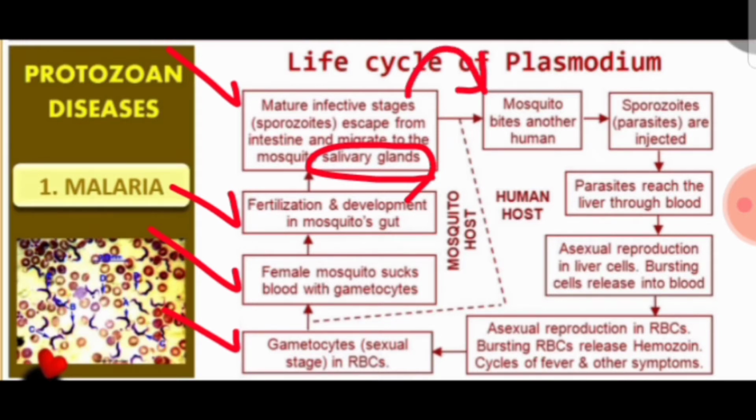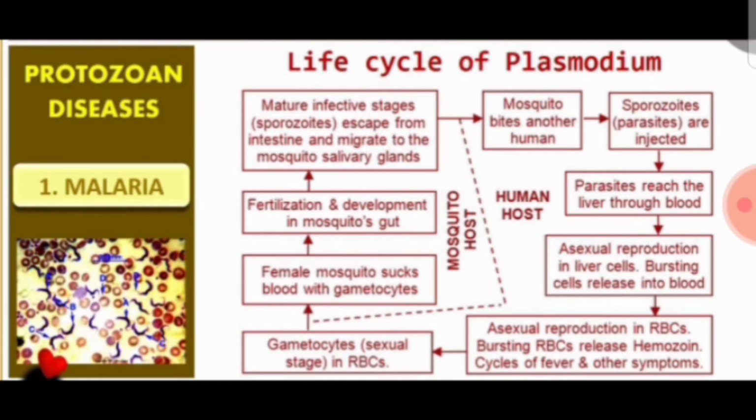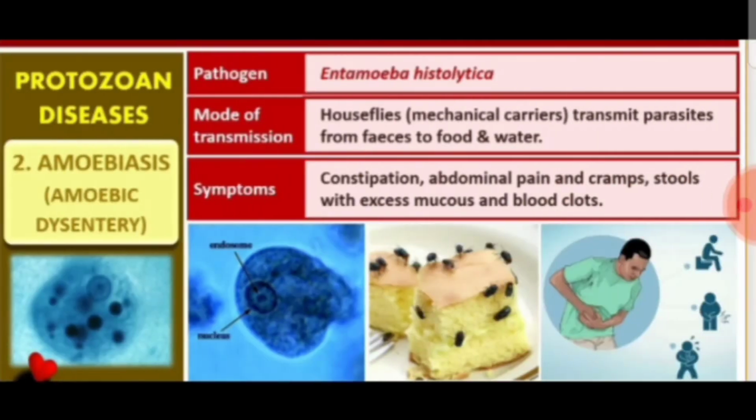From the salivary glands those sporozoites enter the human when the mosquito bites another human. So in the life cycle of Plasmodium, we can find two hosts. One is the female Anopheles mosquito, another one is the human. Two hosts are required for this Plasmodium.